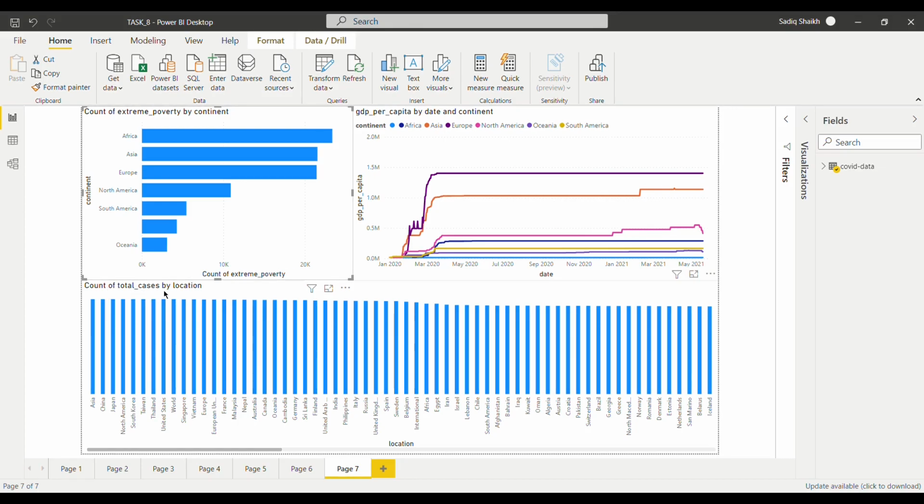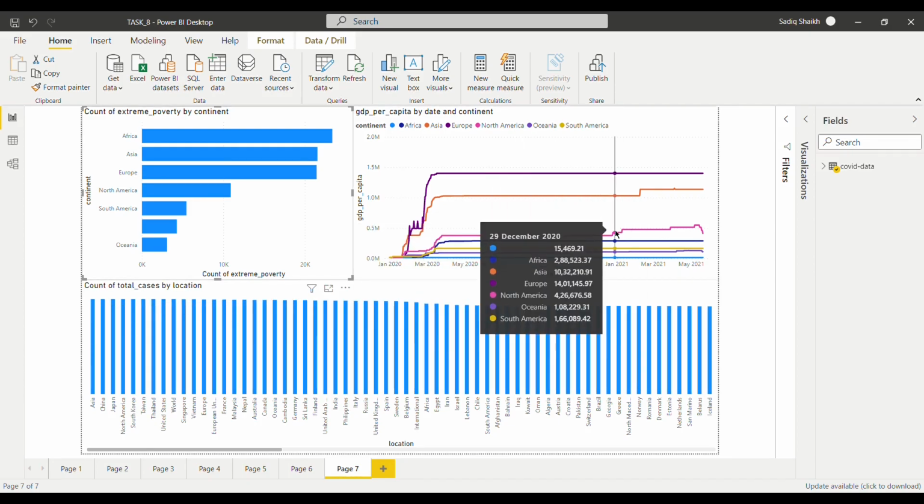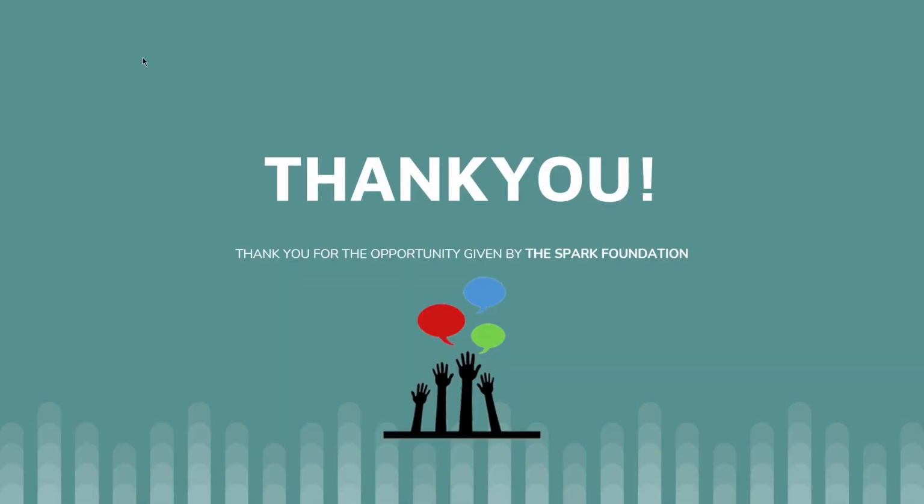Here is the total count of cases by location, and Asia has had the highest number of cases till now. So this was all about the analysis part. This was the last analysis of the entire internship program.